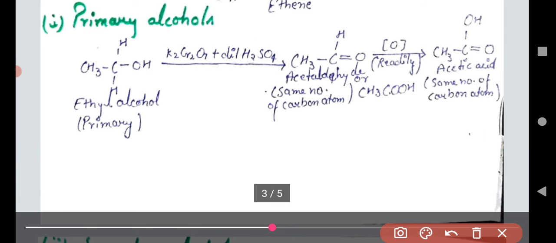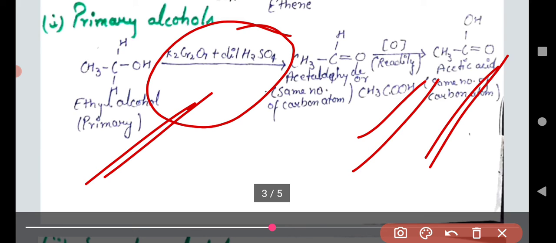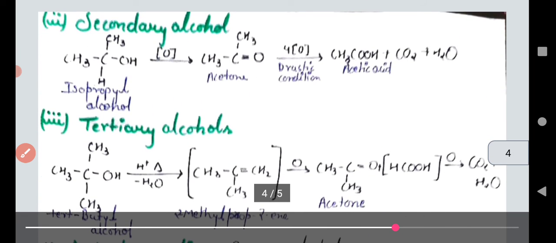Now whenever a primary alcohol reacts with K2Cr2O7 in the presence of dilute sulfuric acid, this alcohol converts into acetaldehyde. It means that this alcohol is oxidized with the help of a strong oxidizing agent. If this oxidation takes place further, we get acetic acid or a carboxylic acid. Understand? Another chemical reaction is that